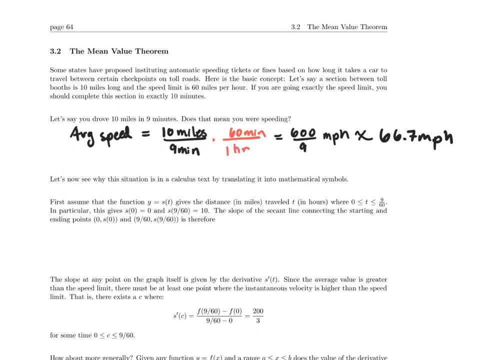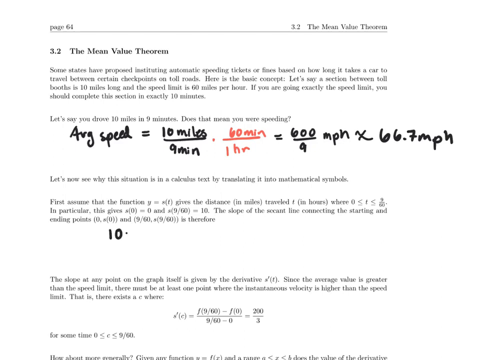So we're just going to translate this into symbols. We're going to use s of t for our distance in miles traveled in t hours, and our t is going from 0 to 9/60ths. The reason I chose 9/60ths was to get rid of the conversion factor that we needed up here. So s of 0, our position at time 0, is 0, and s at 9/60ths, our distance after 9 minutes, is 10. So if we look at the slope of the secant line, we're doing s at 9/60ths, which is 10.